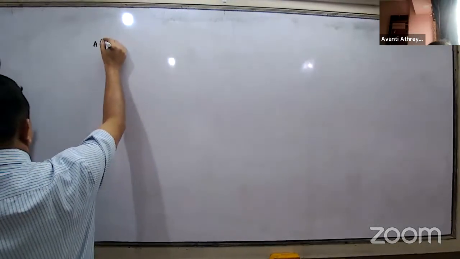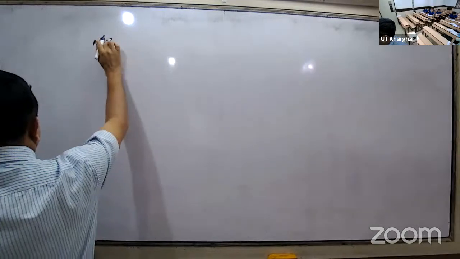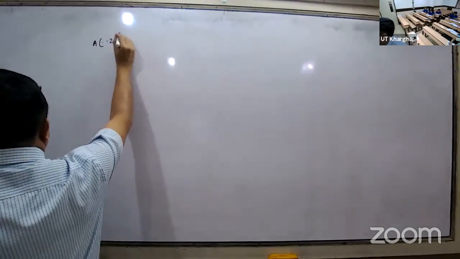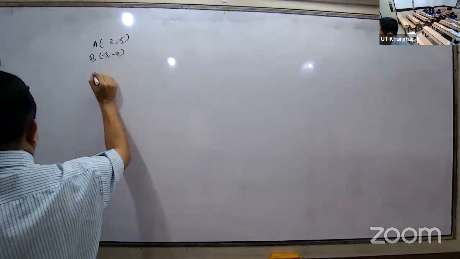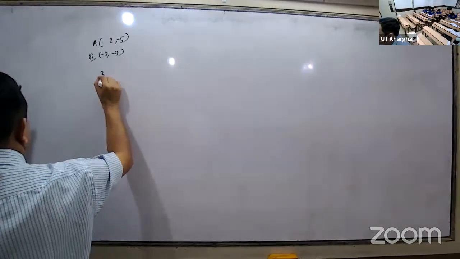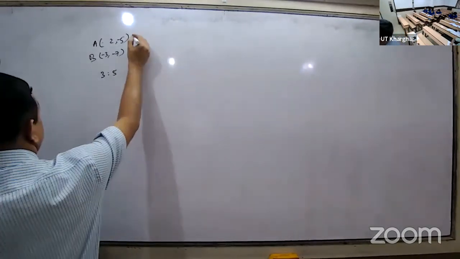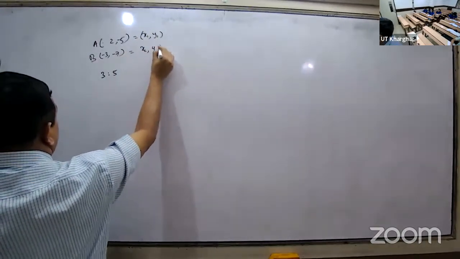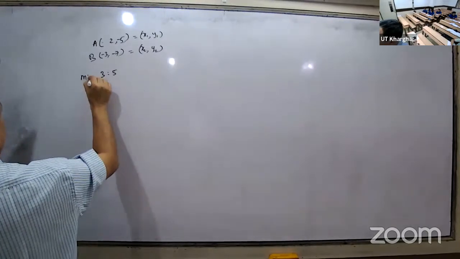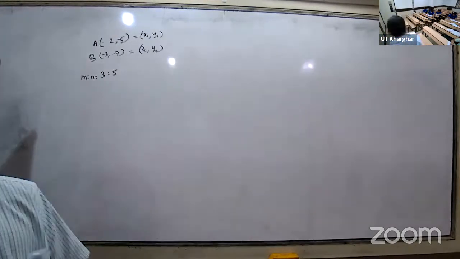The coordinates A is equal to minus 2 comma 2, and B is equal to minus 3 comma minus 7, and P divides segment AB internally in the ratio 3:5. Show that the coordinates of the point P are 1 by 8 and minus 23 by 4. So this is the value of x1 y1. This is x2 y2. And this ratio is m is to n. So you have to find the coordinates of P, meaning you have to find the values of x and y. Write the formula and substitute.